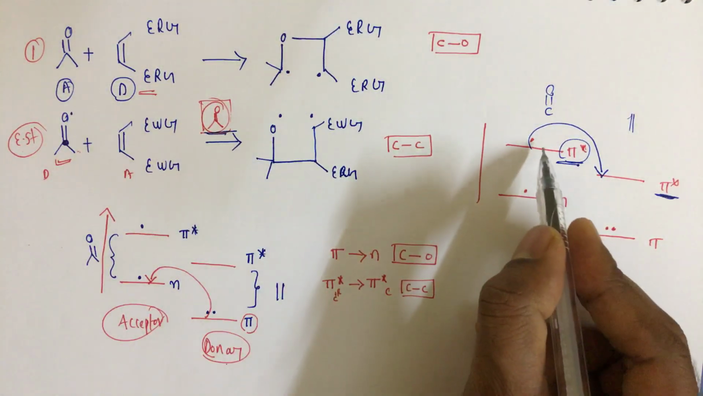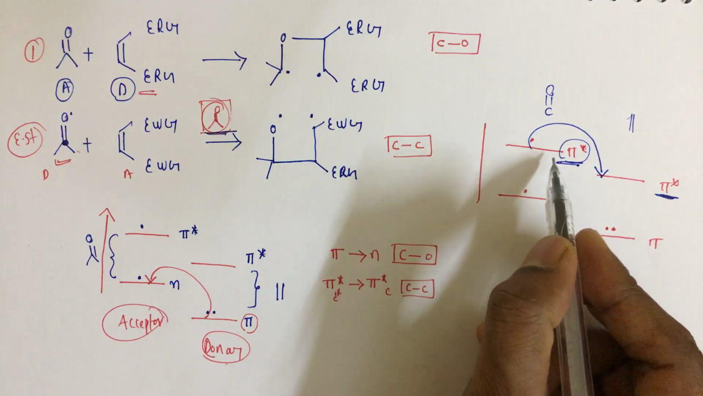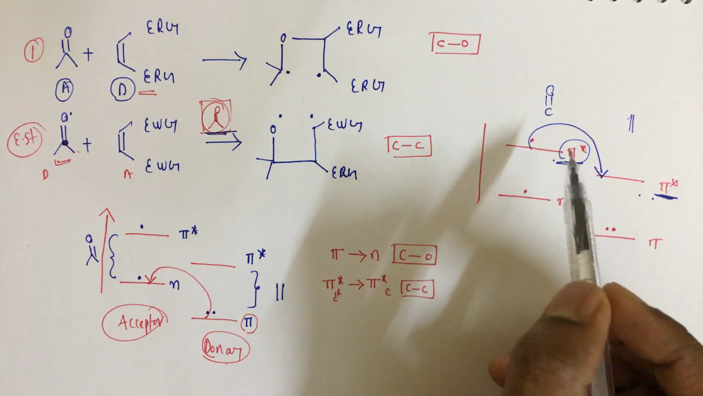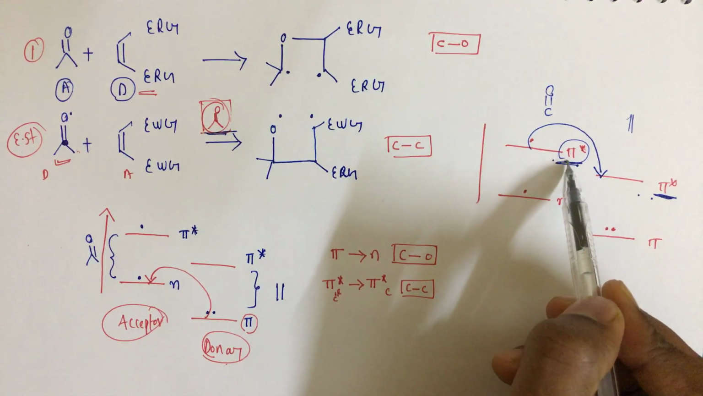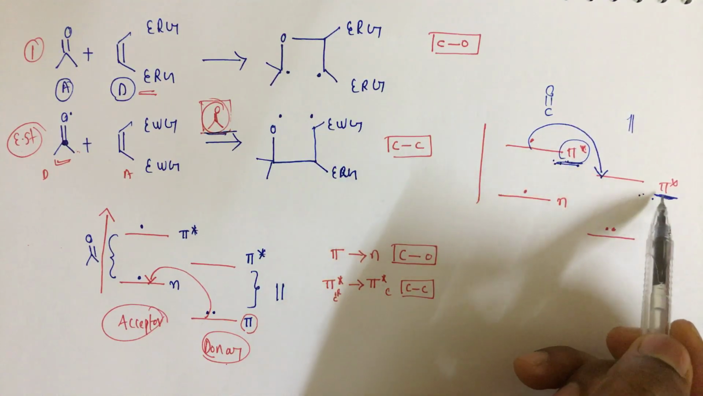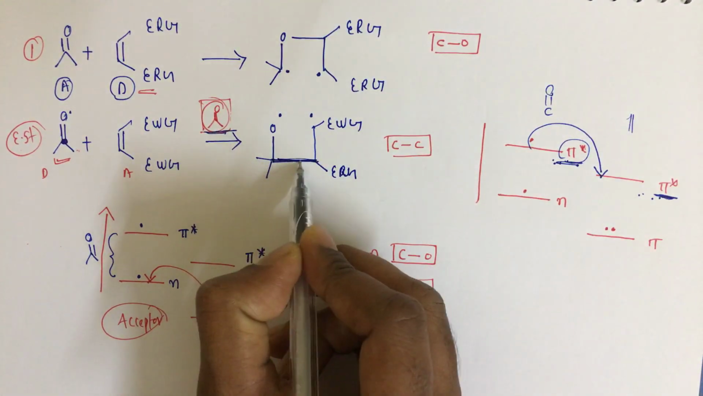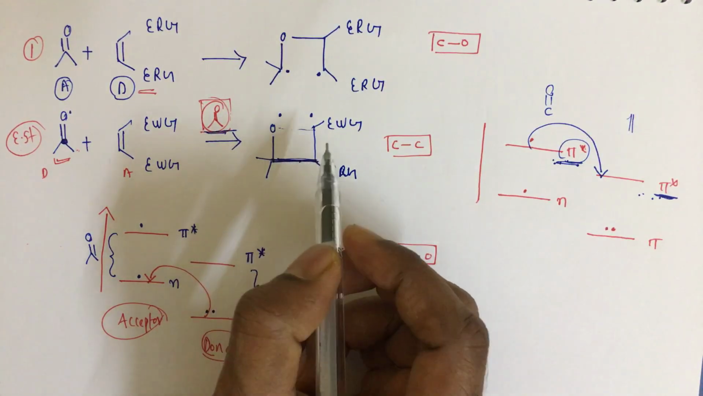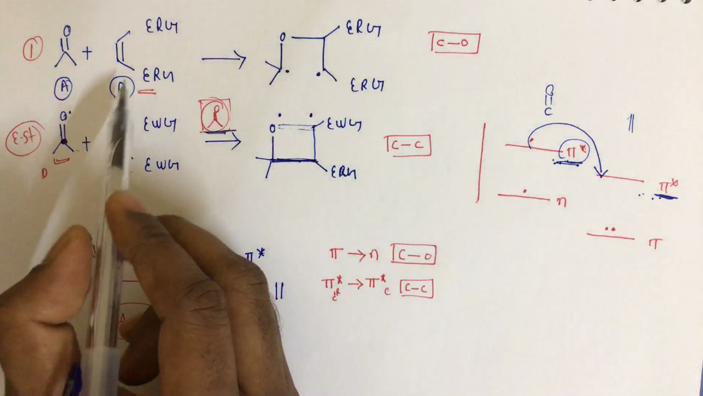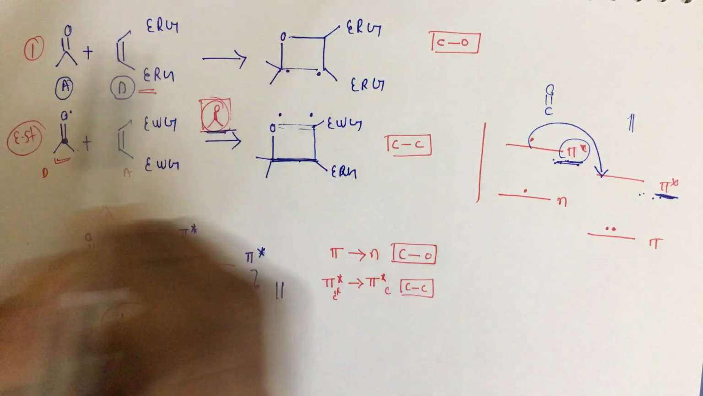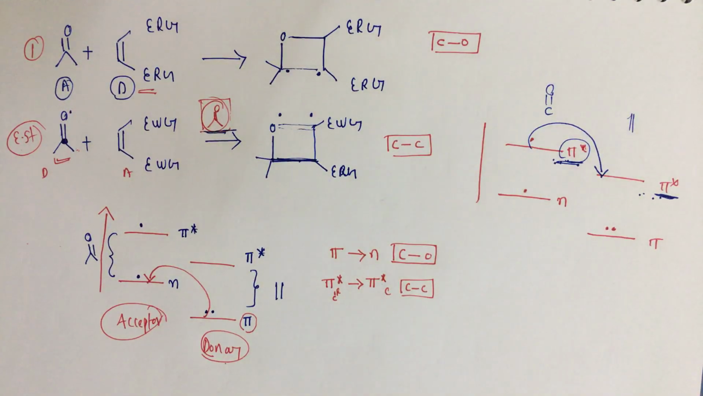Because the electron is transferring from the pi star orbital of the carbonyl group to the pi star orbital of the olefin, the first CC bond formation will take place, and then the second bond formation will take place. And when the olefin is electron rich, in that case the first CO bond formation takes place, followed by CC bond formation. So this is the mechanism when we have two different olefins, I mean electron rich and electron deficient.